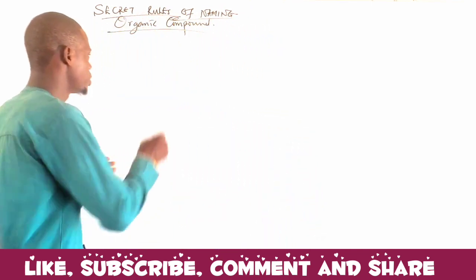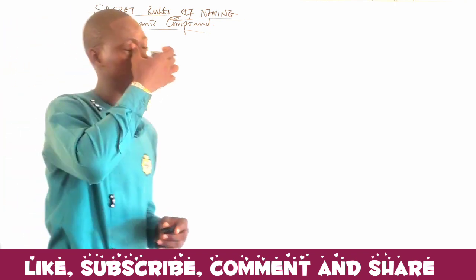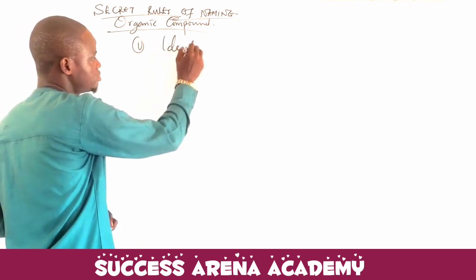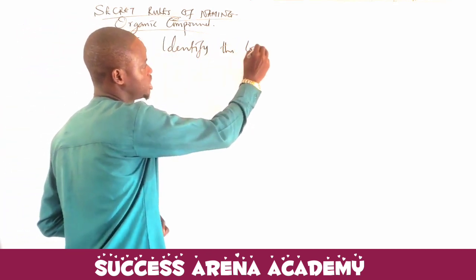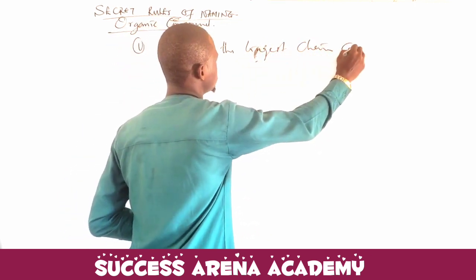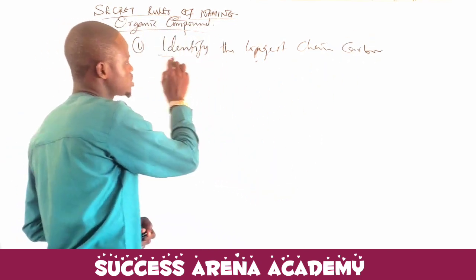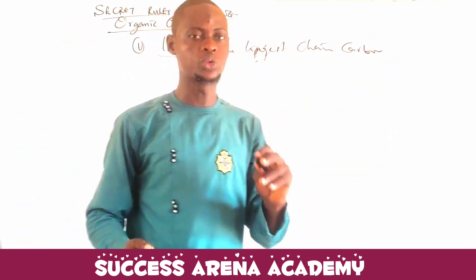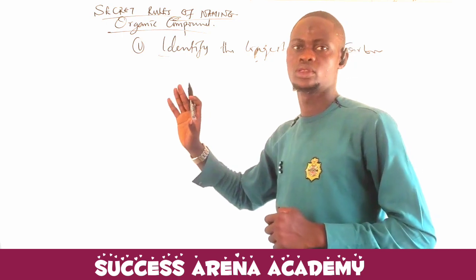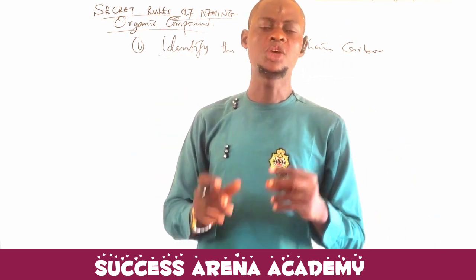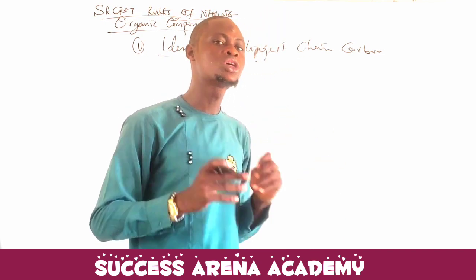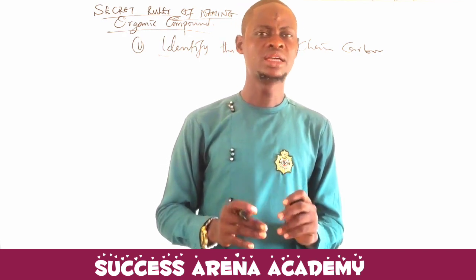Now, let's jump to the rules. Rule number 1 of naming organic compounds: in naming any organic compound, you should take note of this rule. The first one is to identify the longest carbon chain. Many of us do not understand this. The first thing you need to do before you name any organic compound is to identify the longest chain of carbon that is there, because the longest carbon chain will give the name of the compound. That is rule number 1.